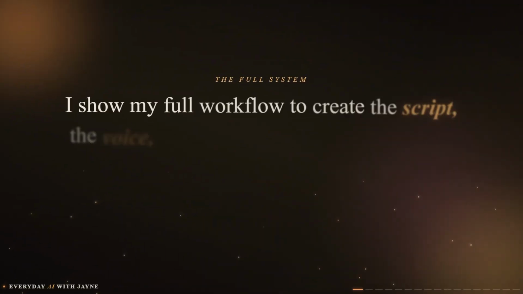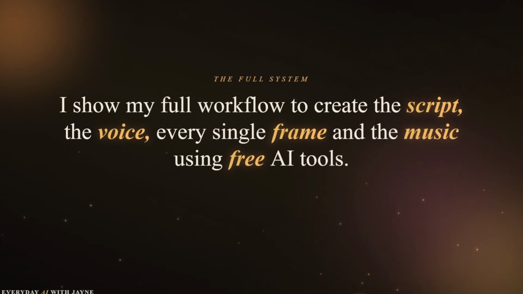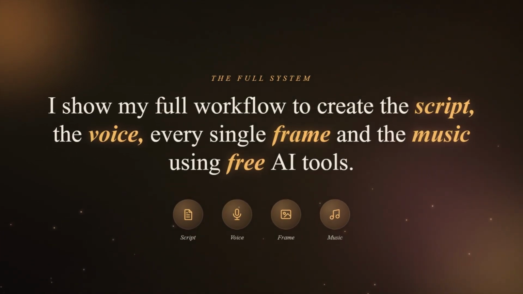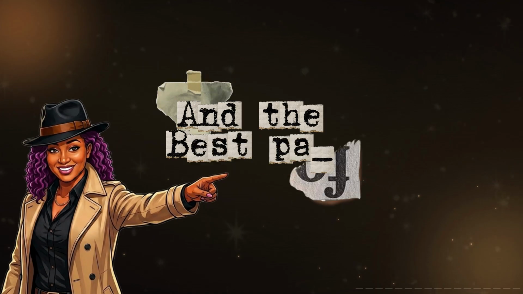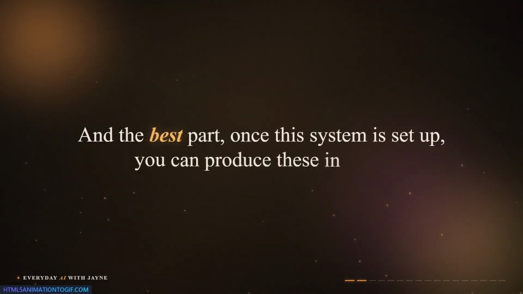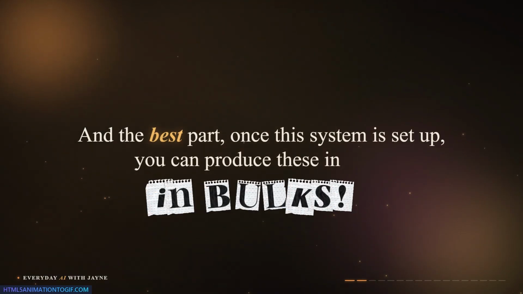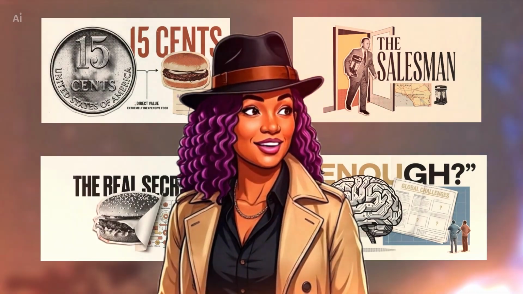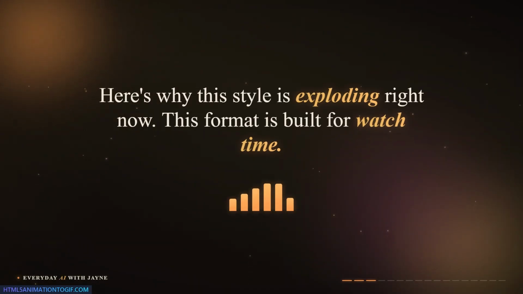I'll show my full workflow to create the script, the voice, every single frame, and the video using free AI tools. And the best part, once the system is set up, you can produce this in bulk almost on autopilot. This is the reason why these Vox-style animations are exploding right now. This format is built for watch time.